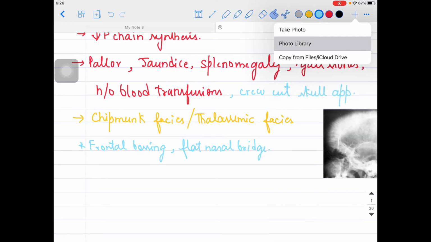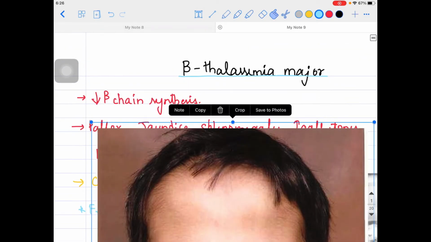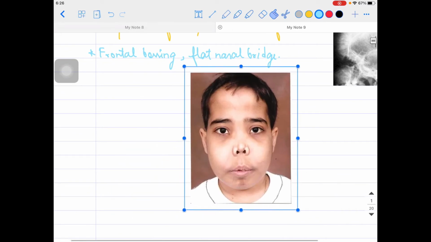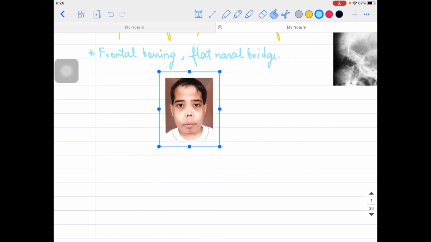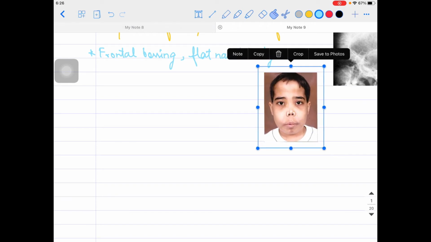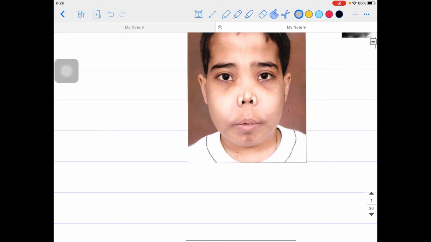So here you can see the picture of the chipmunk faces, as you can see on your screen right now. Here what we need to see is this child, what is the problem? You can see a flat nasal bridge over here. If I mark it, look at the nose over here, this particular area, this is the flat area.